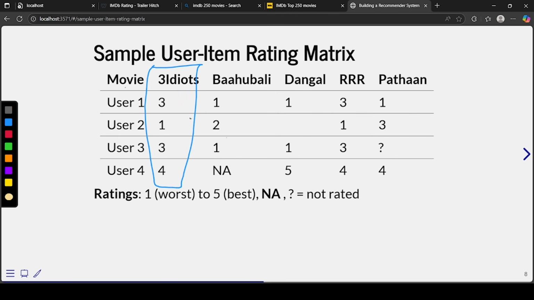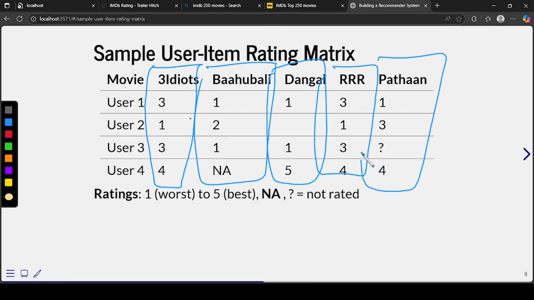So here we consider users 1, 2, 3, 4 as features of the movie, and that's how the movie is represented. Similarly all the movies can be represented this way.